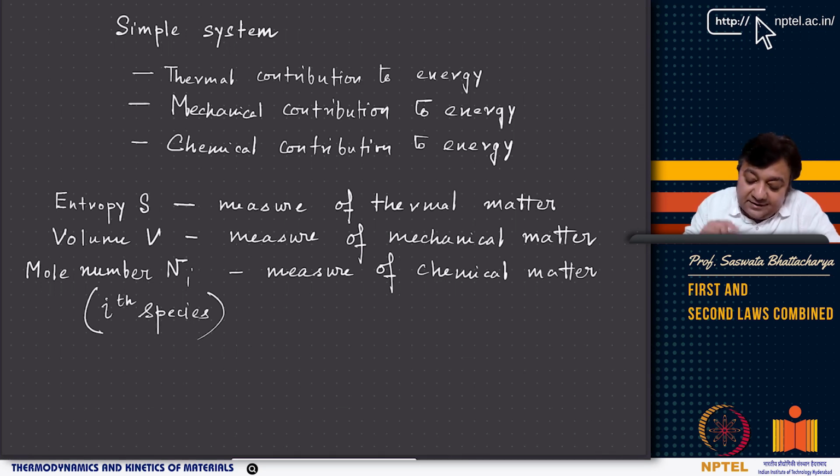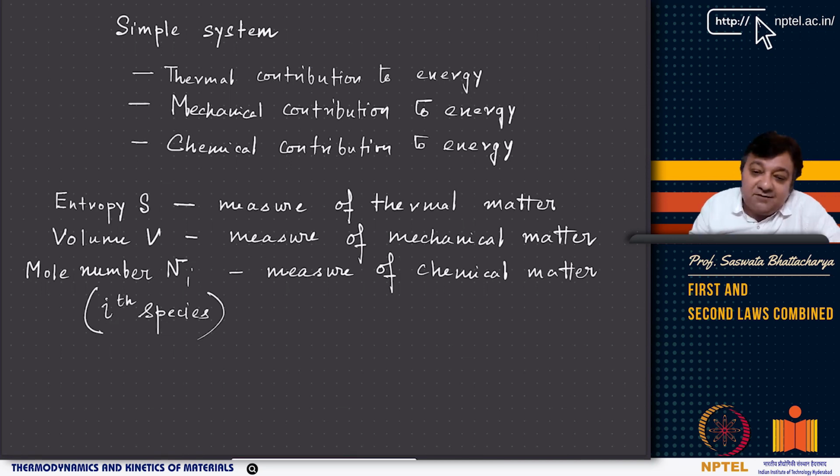Here, I am basically following this axiomatic approach that is given by Callen, or given by Long-Qing Chen recently. So basically, what is thermal matter? Thermal matter is given by entropy, and mechanical matter is given by volume or change in volume, right? If there is mechanical work, there is a change in volume. If there is heat transfer involved, then there is a change in entropy, right? So the total entropy of the system is the measure of thermal matter. Volume is the measure of mechanical matter, and the mole number of species, say the ith species.